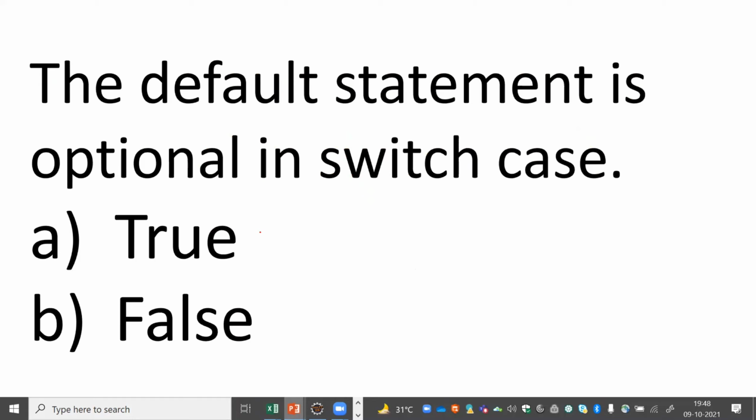Moving forward with the next one, the default statement is optional in switch case. As you all are aware, if in our program in a switch case we are not writing a default statement, will that make any impact? No, it is not necessary. That is why the default statement is optional. If we don't write it, it's not that our program will not run. That means it is optional. So the answer of this question is true.